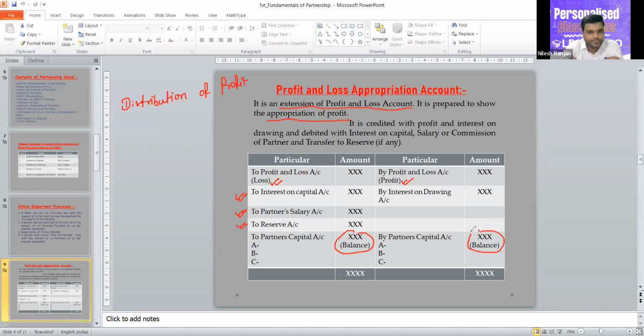Now the concept is, what is profit sharing ratio? The amount the partners will get after getting the balance. No, I'm talking about ratio only. I'm not saying what is share of profit. I'm saying what is profit sharing ratio.